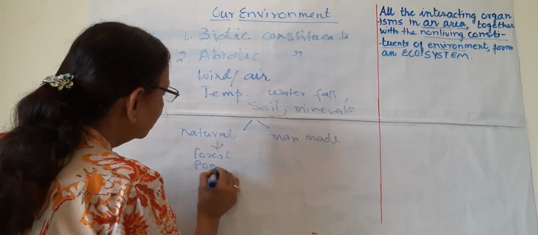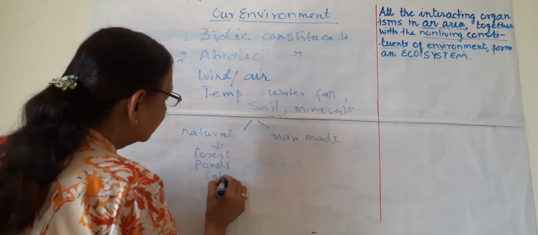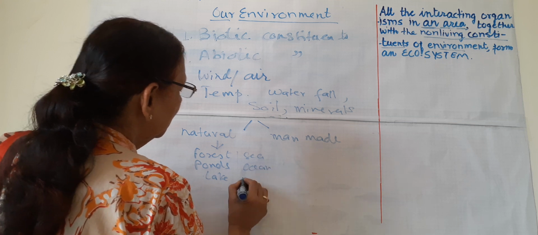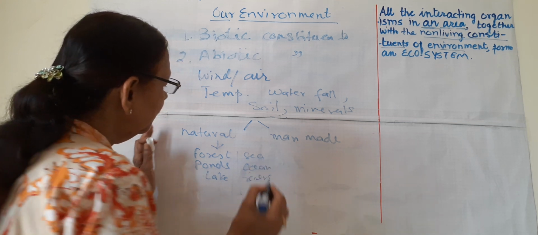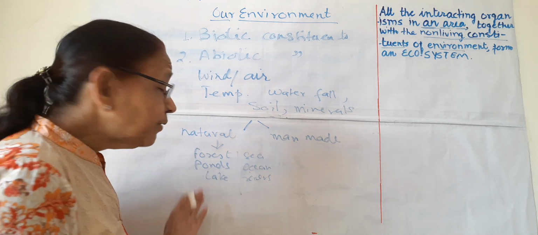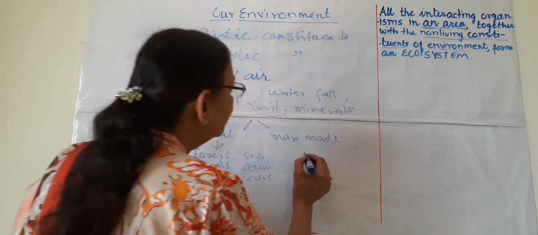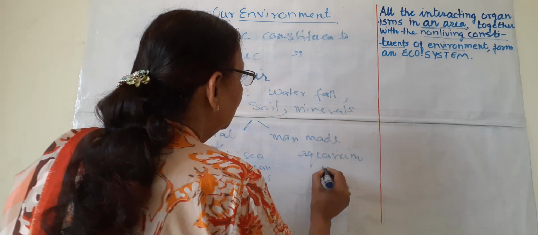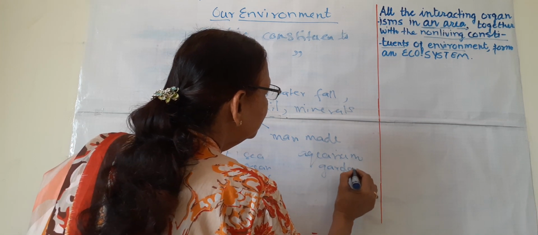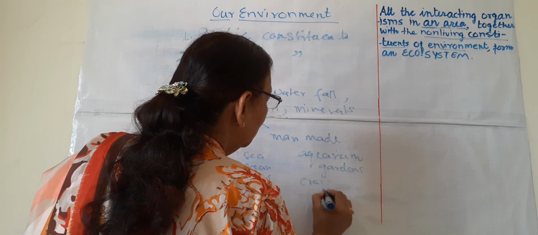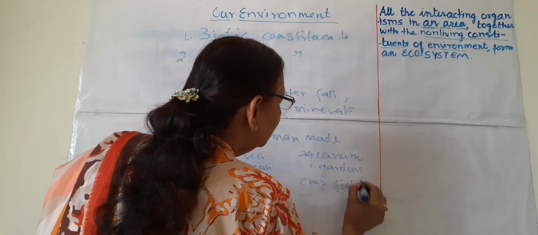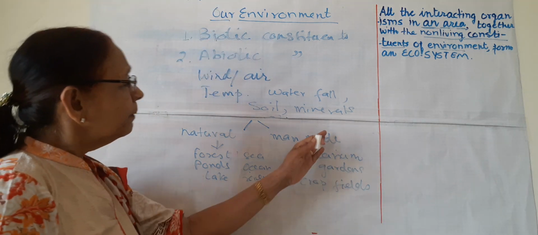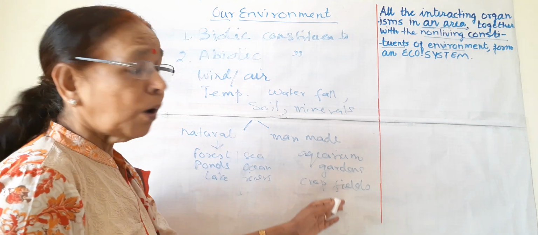Then even ponds, lakes, sea, ocean, or even rivers. So these are some natural ecosystems, and man-made ecosystems are aquariums. We can make an aquarium, then we can make gardens, then we can make crop fields or other fields for other plants. So these are some examples of man-made: aquarium, garden, crop fields.